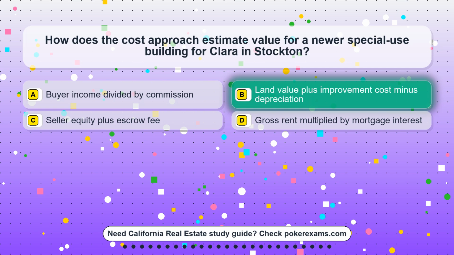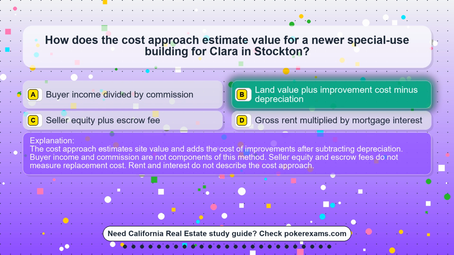The correct answer is option B, land value plus improvement cost minus depreciation. The cost approach estimates site value and adds the cost of improvements after subtracting depreciation. Buyer income and commission are not components of this method. Seller equity and escrow fees do not measure replacement cost. Rent and interest do not describe the cost approach.